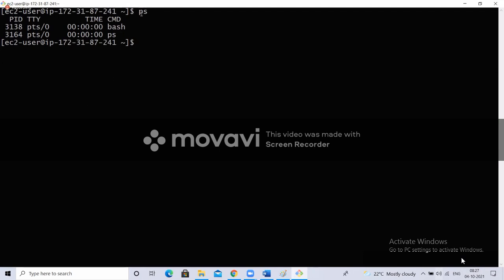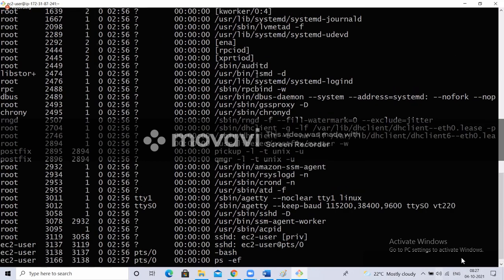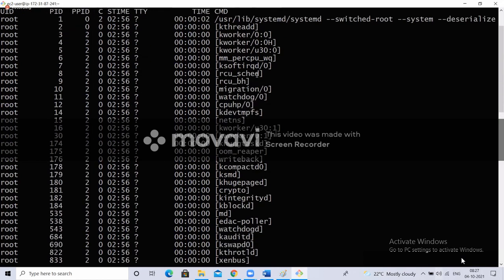So when I hit enter on this command, a process has been started. The process will remain until it prints everything here. Yes or no? So when it completes, the process will be ended. That is the reason it is showing PS also as a process, and bash will be running in the background, right? So if I type PS -F, it is going to show a lot of processes which are running, with the kernel information, right?